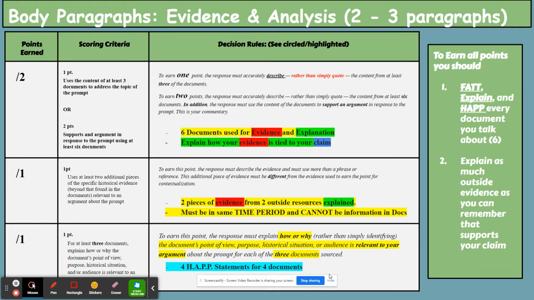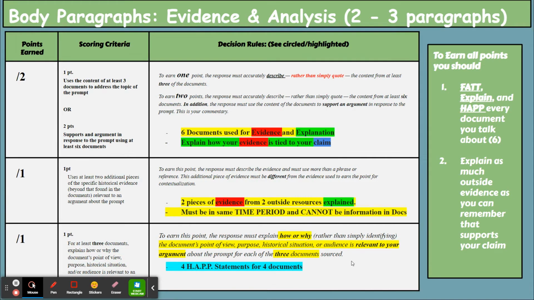Now, within your body paragraphs, you could earn up to 4 points, okay? You get 2 points for your evidence and explanation section, and I'm going to go over where these things are in a moment. But basically, guys, you're going to need to use 6 documents in your body paragraphs. Within those body paragraphs, you're going to have to use evidence from the document. Now, you get 1 point for just using 3 documents and giving a piece of evidence for it. You get 2 points for using 6 documents, giving evidence to support your claim, and explaining how it supports your claim. That should be very, very familiar to you guys. It's basically an ACE response for each of the documents. It's an ACE setup for each of them, and I'm going to show you that in a second.